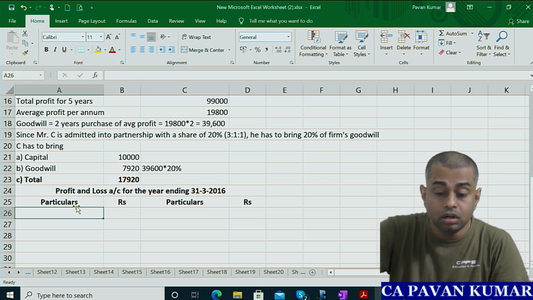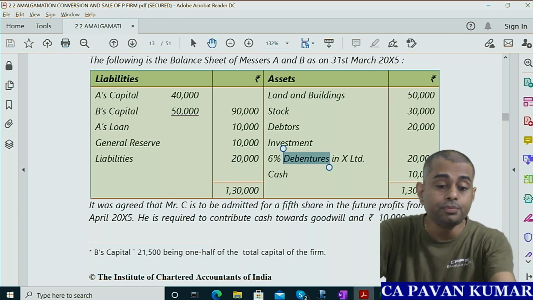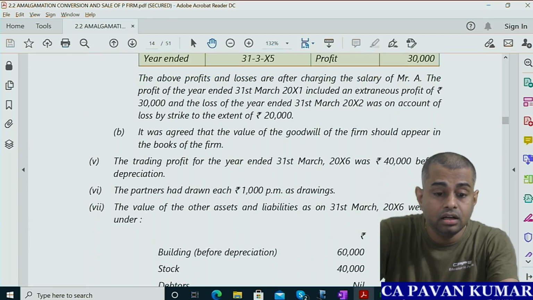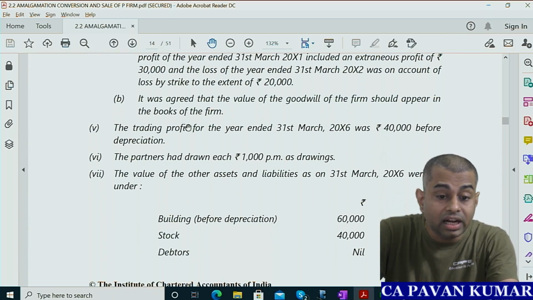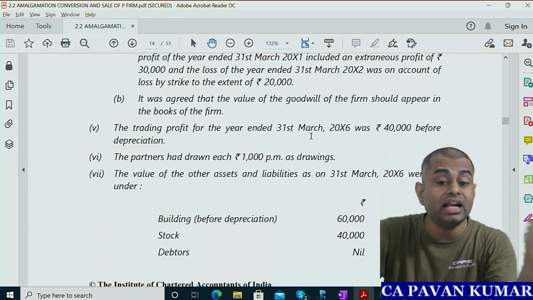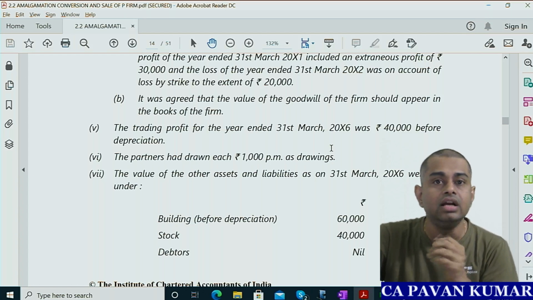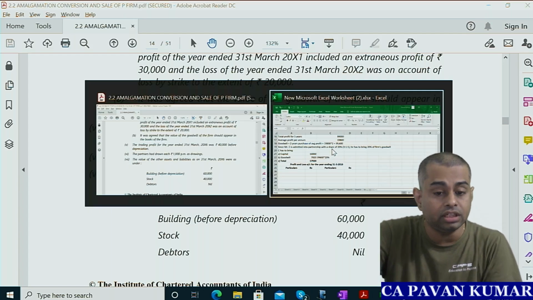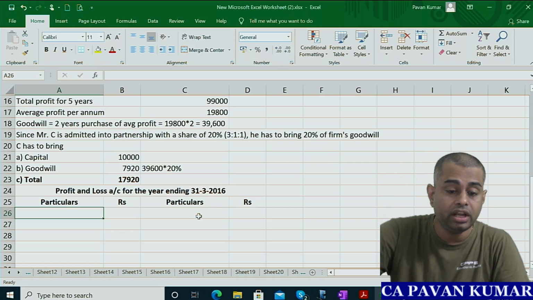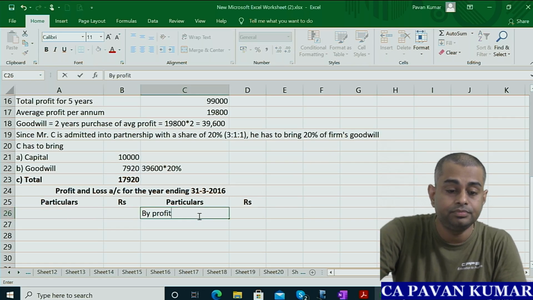Okay, so now look at the problem. They said, after the whole drama is over, the trading profit for the year ending 31st March 2016 was 40,000 before depreciation. That means before adjustments they earned 40,000. So here we'll write by profit 40,000.